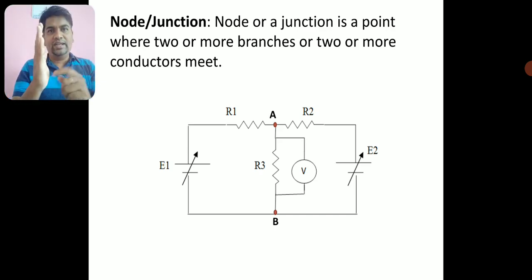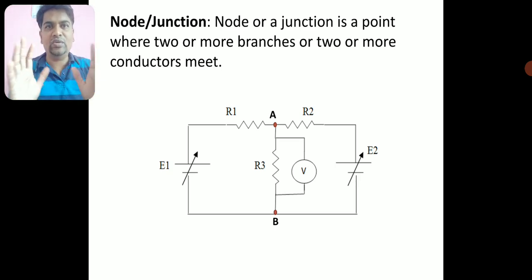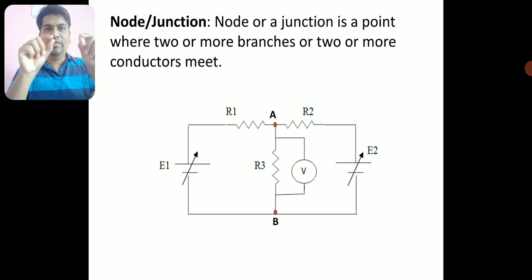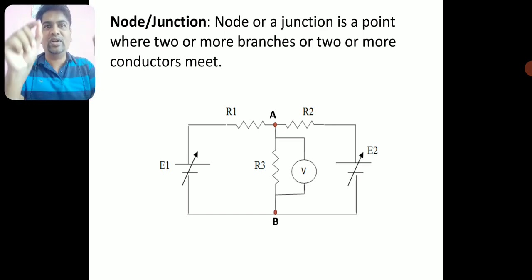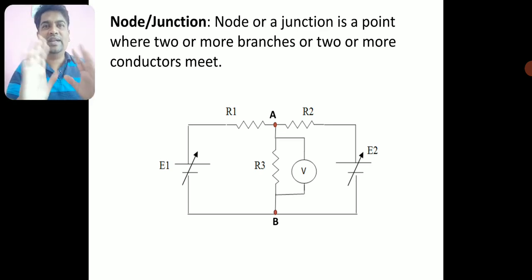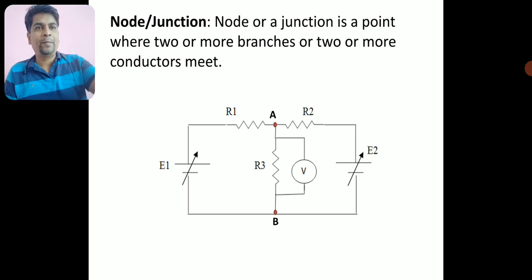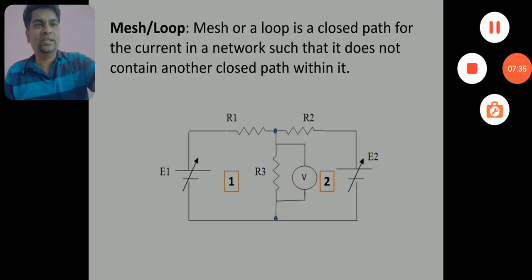The rectangular edge points, the corner points of this rectangular electrical network, are not nodes. It is not a connection of two branches. It is simply for drawing a circuit, so that it looks so beautiful. So we have drawn it like this in a rectangular form. The edge of the rectangle is not a node or a junction. Right, we'll move on to the next thing.